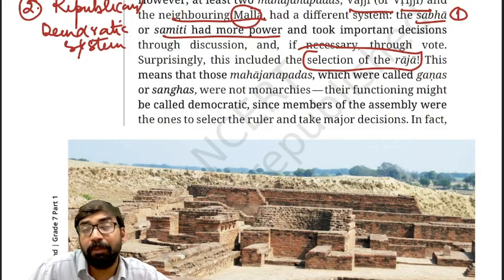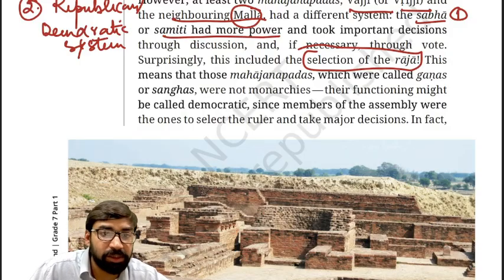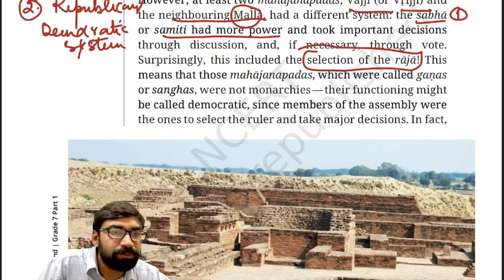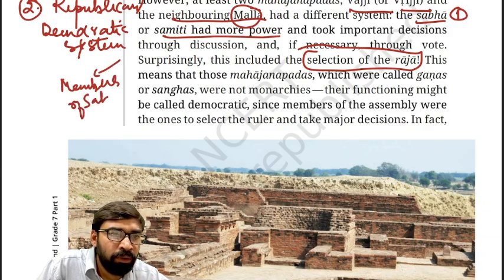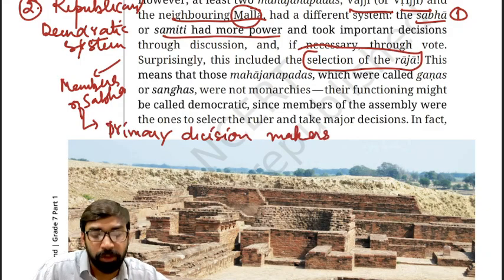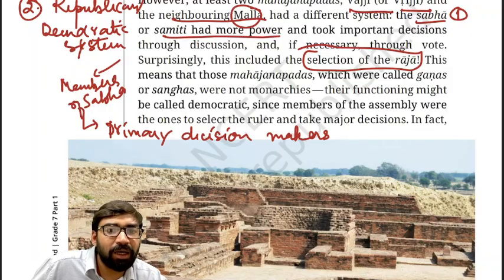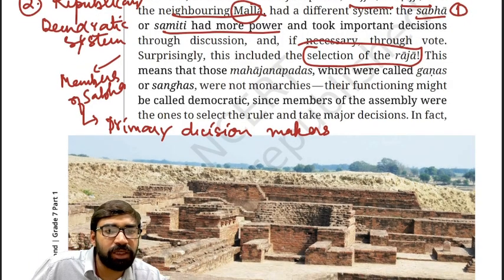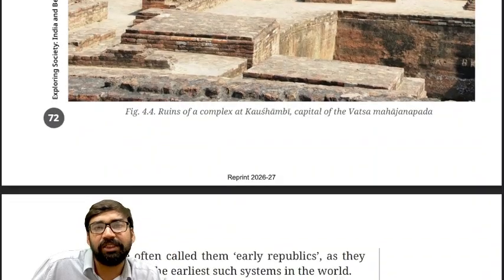Clear? And the members of the Sabha were the primary decision makers. Fine. So this kind of functioning can be considered democratic in nature. Clear? Now, what is the significance of these things? The significance is they can be considered early republics.